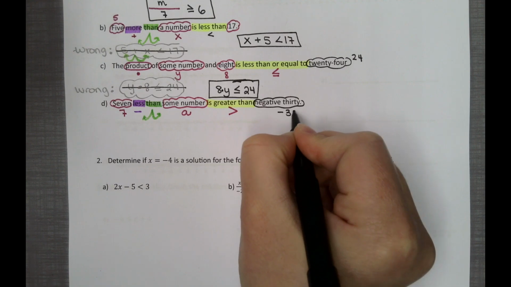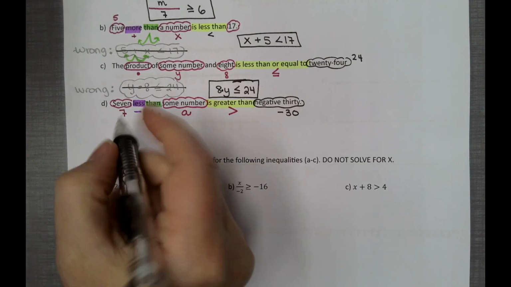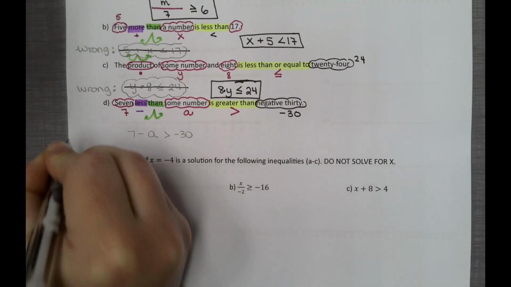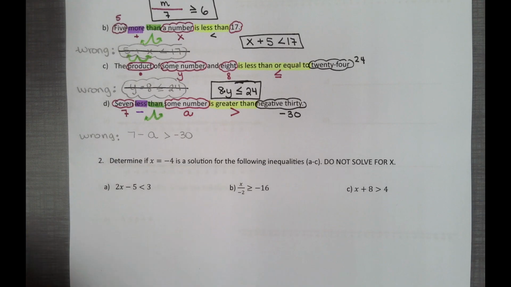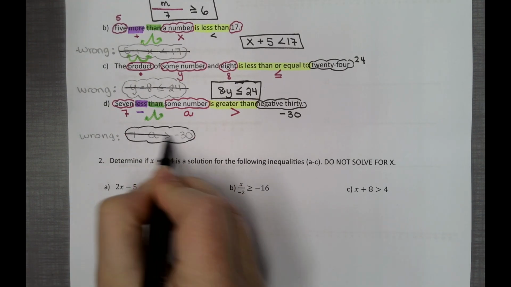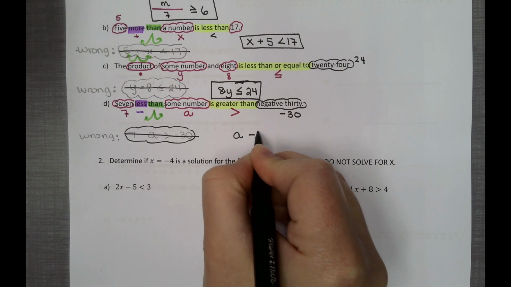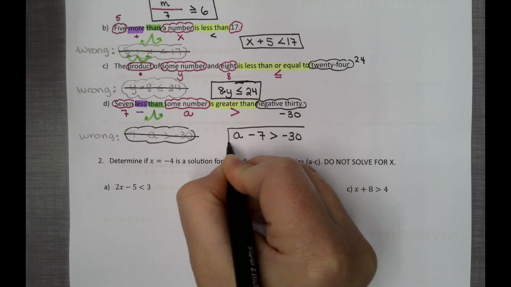Okay, so let's write this wrong and then fix it. 7 minus A is greater than negative 30. That's wrong. Because of the word than, we have to switch the order. So we have some number minus 7 is greater than negative 30. This is your answer.